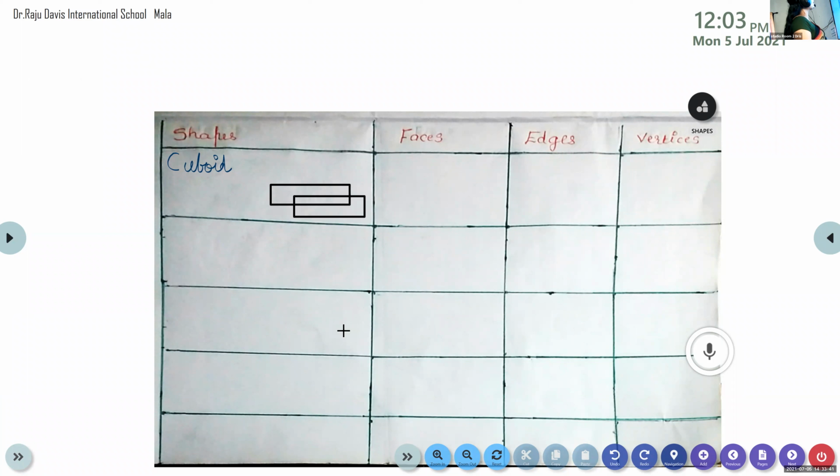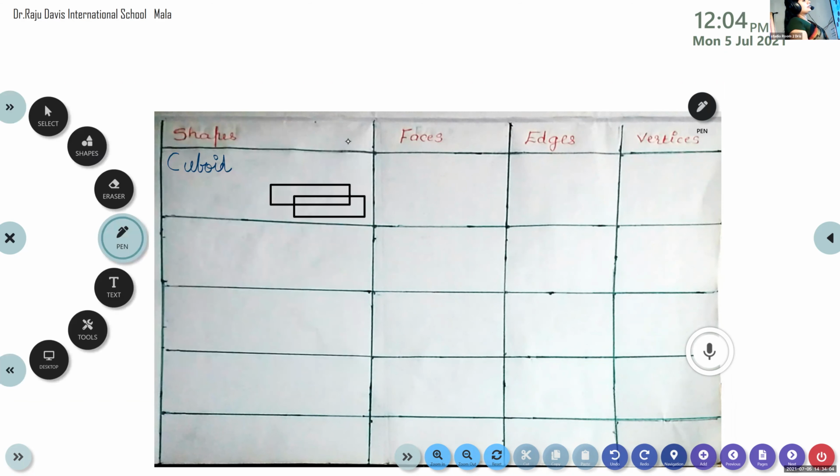So total 2 rectangles you have to draw. Just two.